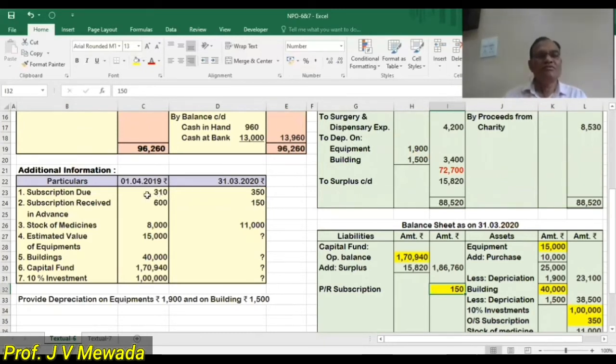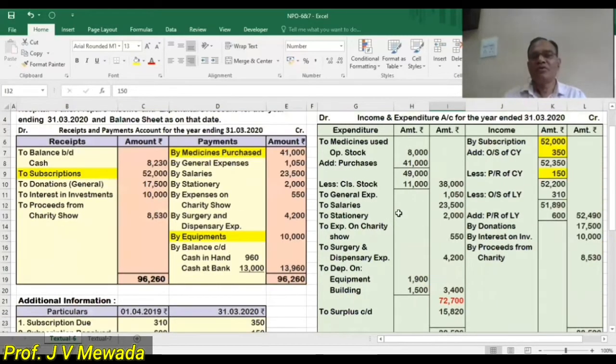And now, for subscription outstanding and pre-received subscription at the beginning of the year, one effect is already completed in the opening balance sheet, but the second effect we have to do, so we have to do the reverse of what we have done. Here we have added, so now we are going to subtract. Here we have subtracted, so we are going to add. So in the subscription outstanding of last year, 310, I am going to subtract. I am subtracting, and the 600 pre-received of last year, that I am adding.